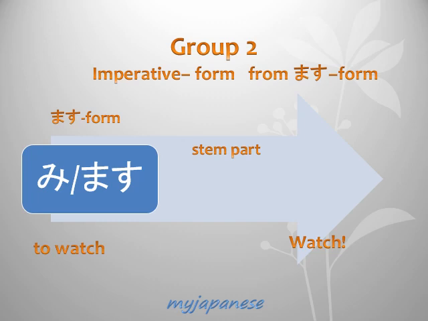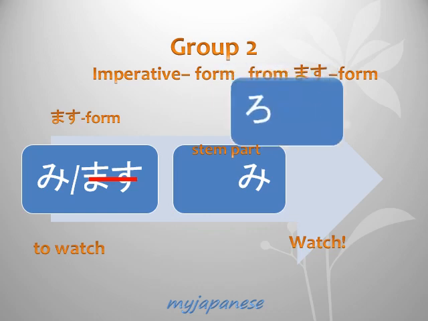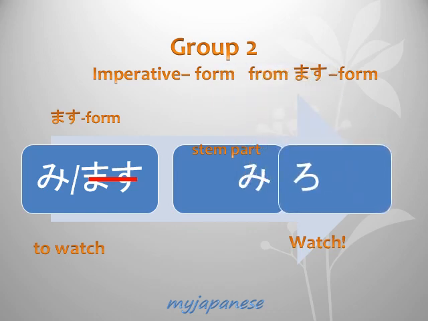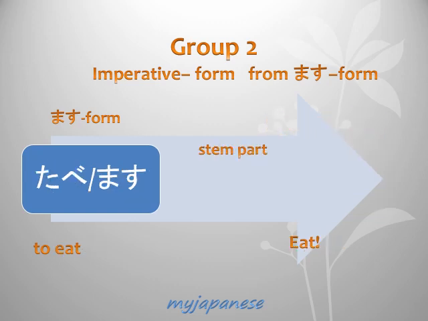Let's move to group 2. It is very simple to change form in group 2 always. Let's try with this verb, watch. Masu form is 見ます. Omit the masu from masu form and add the ろ to the stem part. 見ろ, watch, is imperative form. Let's try one more. 食べます, eat.